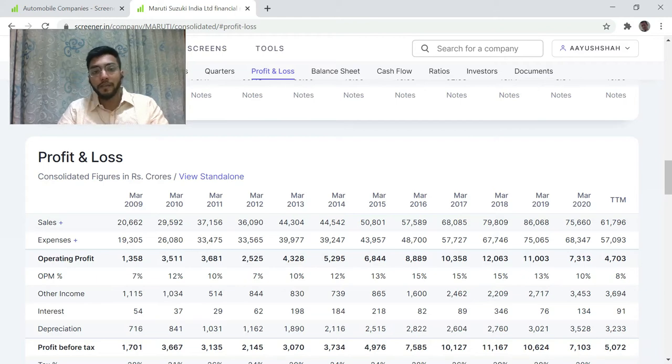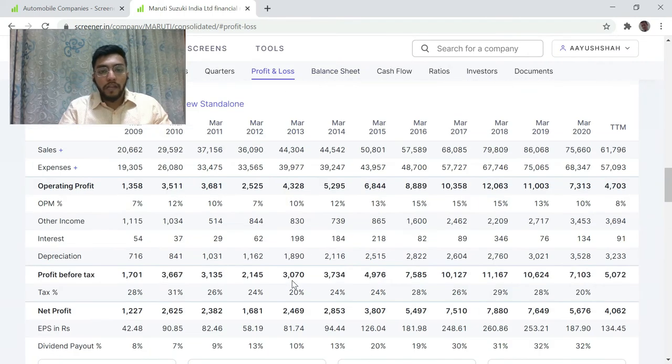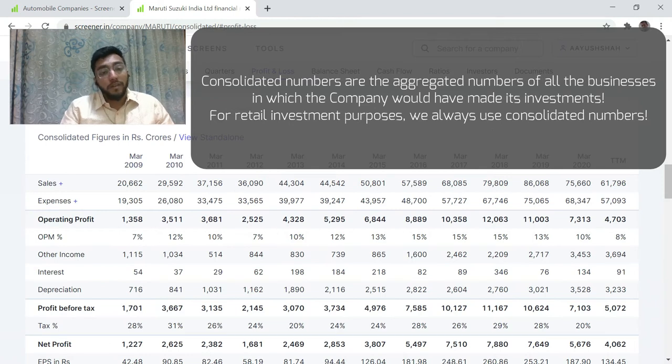Consolidated figure is nothing but combined figure of all the entities in which the listed company, in our case Maruti Suzuki, would have made their investments. This is nothing but all their investments which will be yielding some kind of profits or losses. So that is aggregated to make this P&L and balance sheet. So standalone will not have that value that the investee company will generate, and hence for our decision making purposes this standalone numbers does not stand a chance to be evaluated.